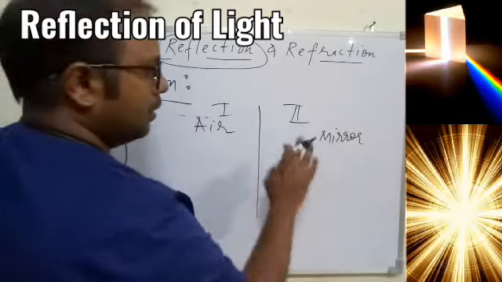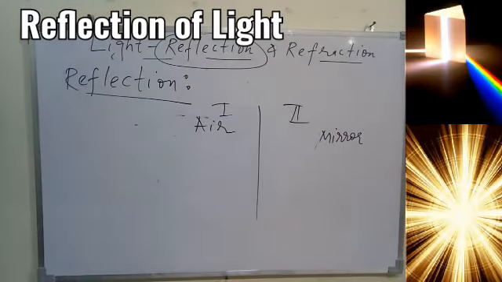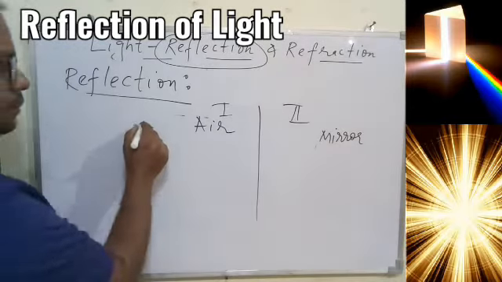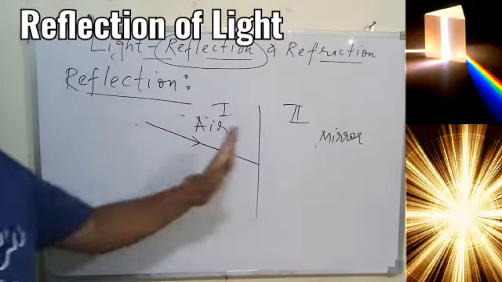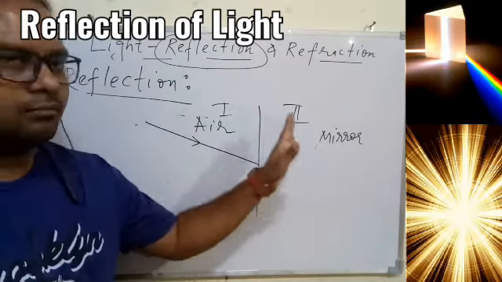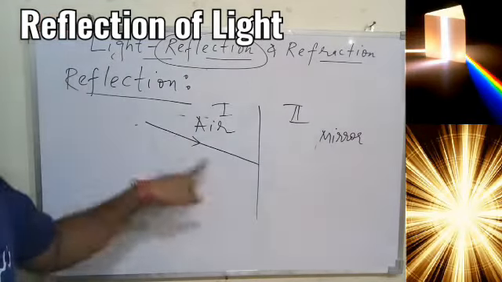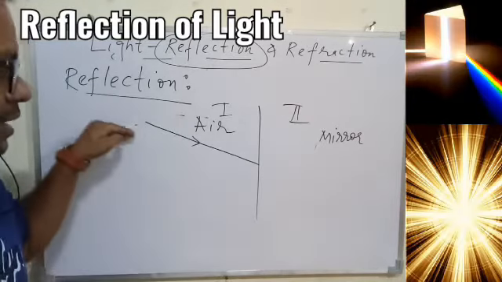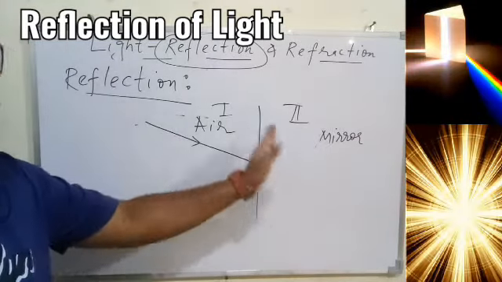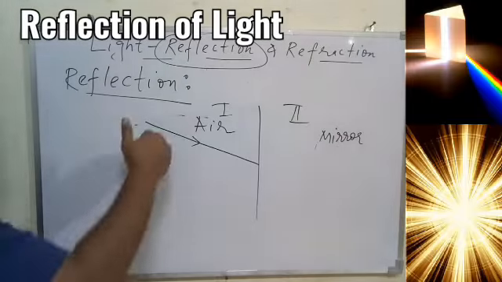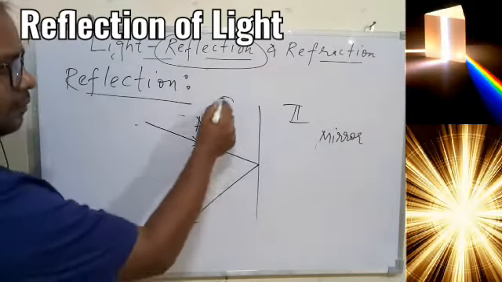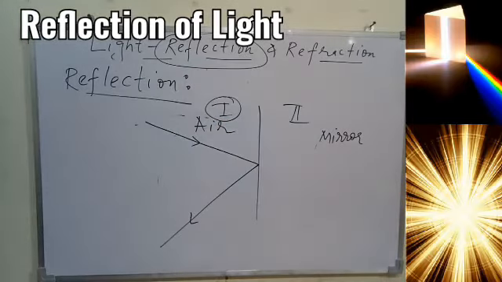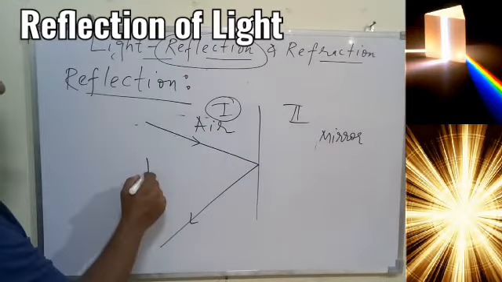If the light falls on this mirror, which is medium 2, what will happen? We know in air light is traveling in a straight direction, but once the mirror is placed in front of the light, it will change direction in the same medium, and this phenomenon is called reflection of light.